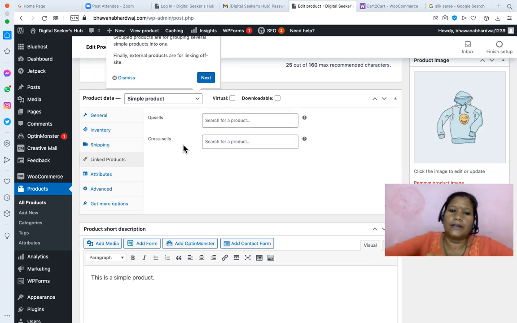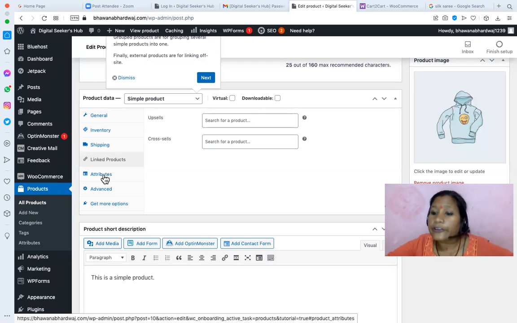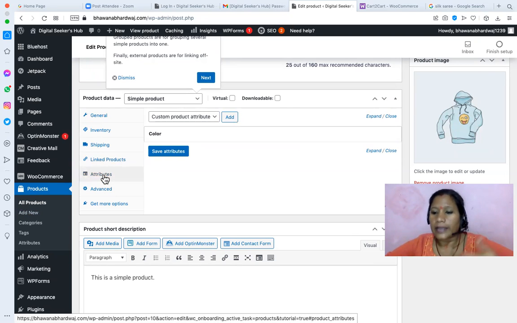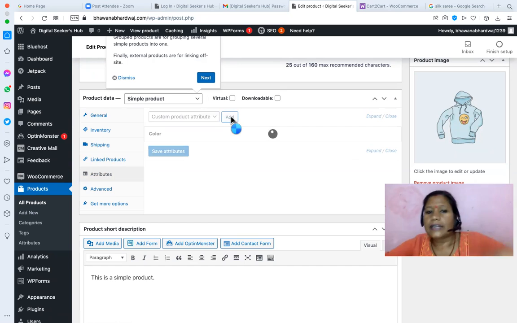Okay. Right. So for that, your product must be listed. For that, you have to go to add new or add all those products. You can have attributes. Right now we are adding sari, so sari can have different attributes. If I'm selling, let's suppose, books, the books have different attributes. If I'm selling bed sheets, the bed sheet has different attributes. So there you can add the attributes.